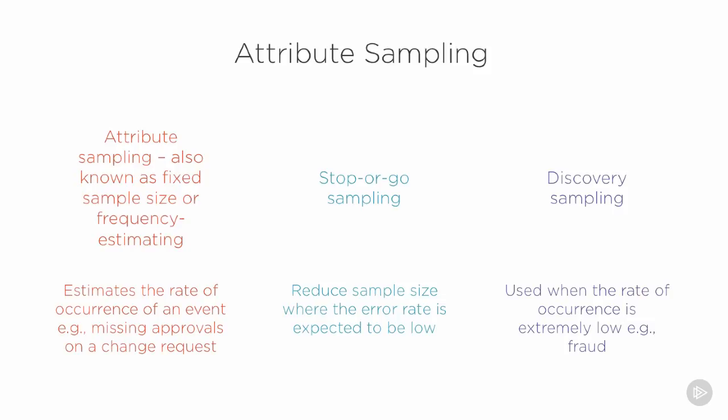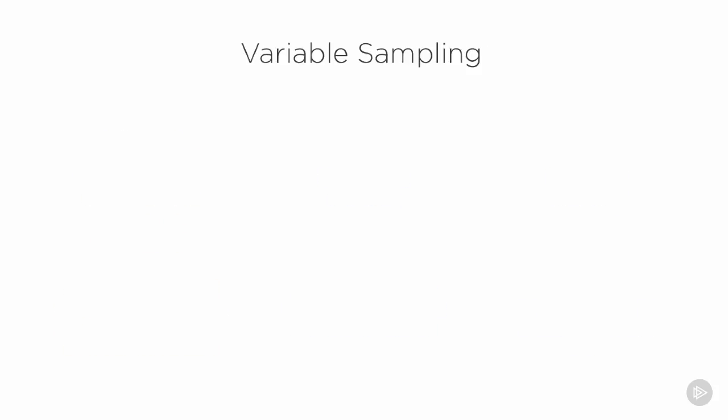Another type of sampling, which is used especially when we're looking for fraud, is discovery sampling. This is where the rate of occurrence of, say, a problem is extremely low, and I'm looking for a specific type of event. And instead of creating a sample size of, say, 10 out of 1,000 transactions, I will look specifically for a certain type of transaction, a transaction with consecutive invoice numbers, or I'll look for a transaction just below the threshold for approvals, which is more likely where we would find a fraud or discover a fraud, as its name indicates.